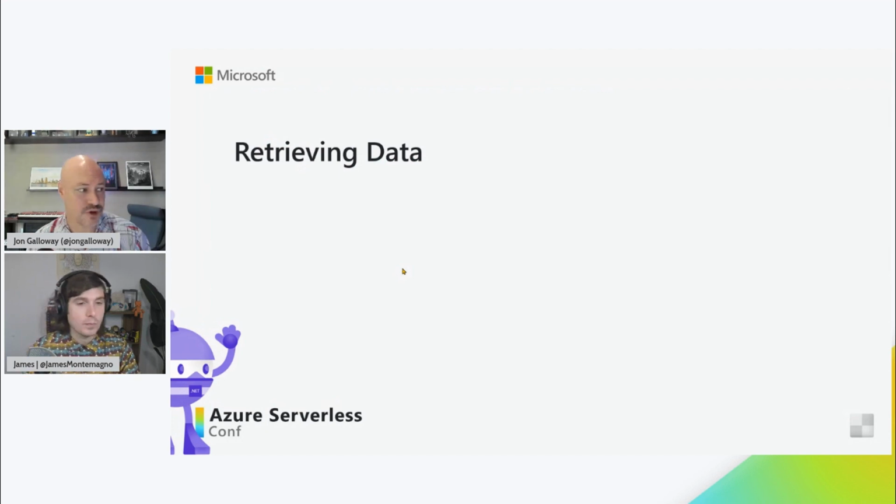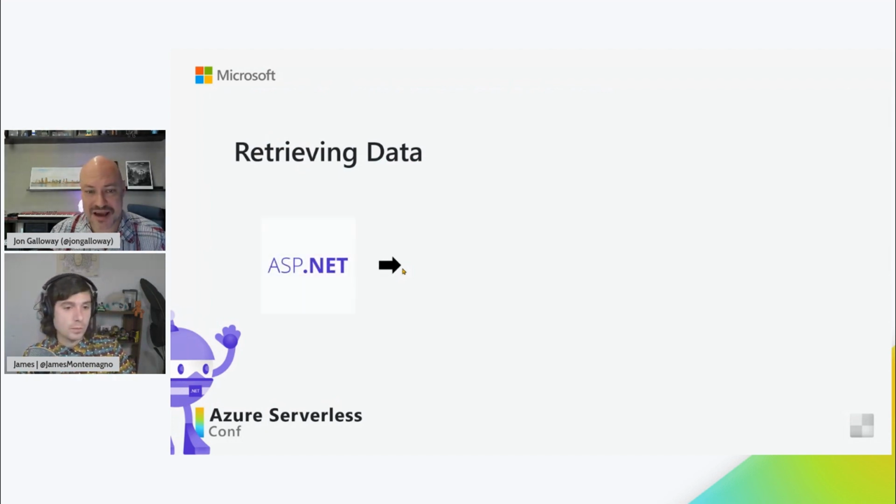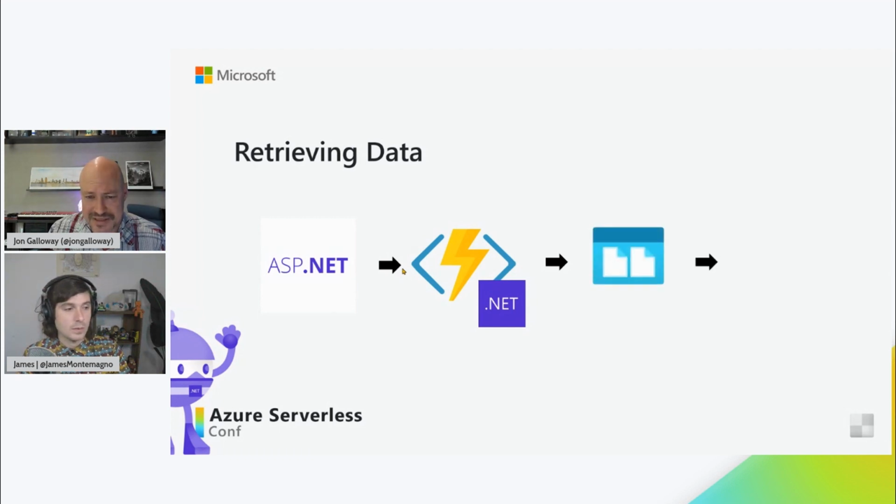So then when it's time to retrieve data, we have a very simple ASP.NET Core app that is able to call into an HTTP endpoint exposed by that .NET 5 REST API. And then it grabs the JSON data and just exposes it over.